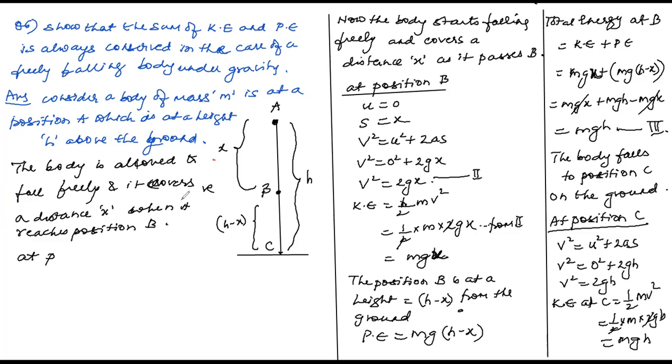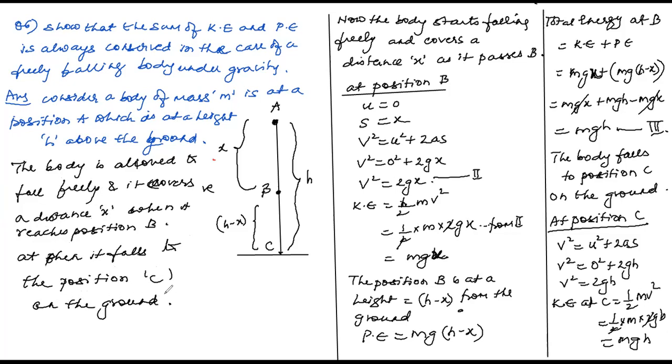It covers a distance x when it reaches position B. And then it falls to the position C on the ground. So now at position B, what happens?